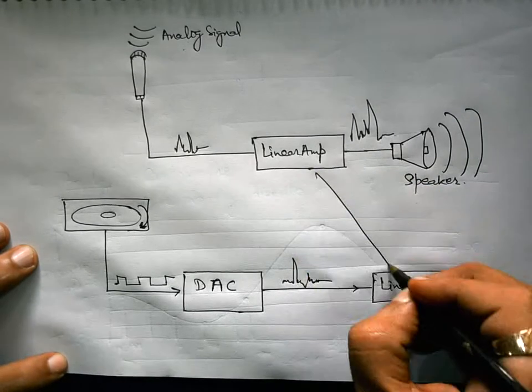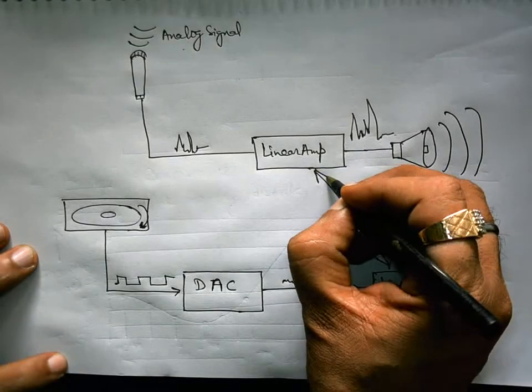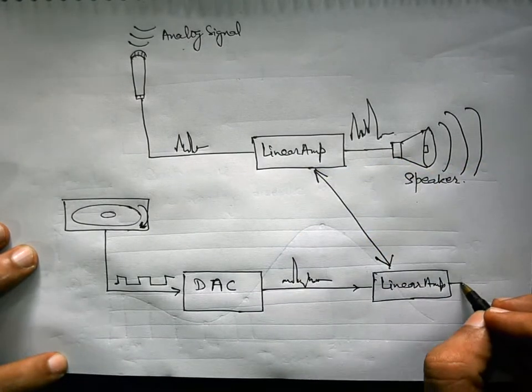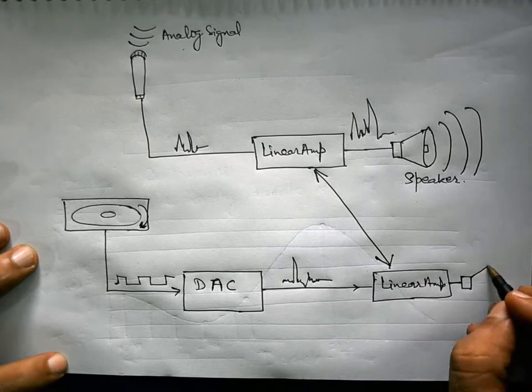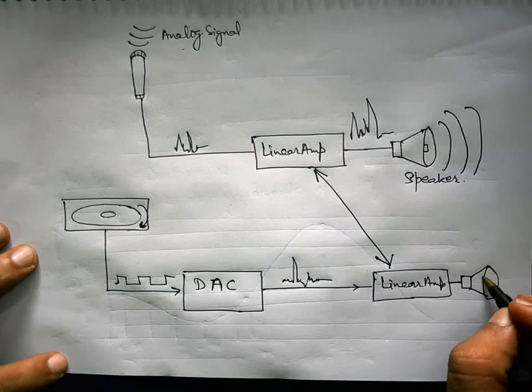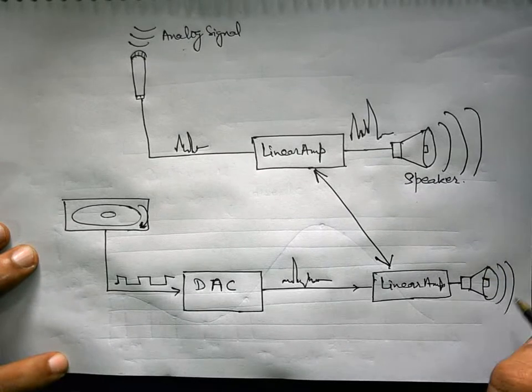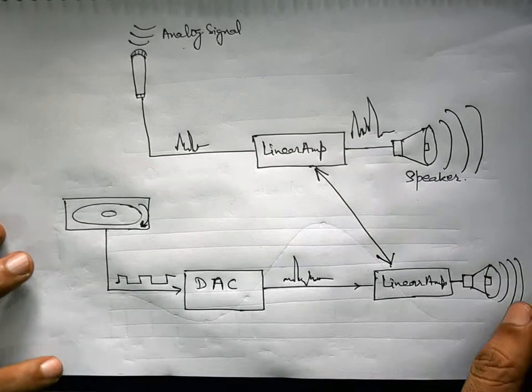Once again, we need the linear amplifier which was needed in the analog signal processor, and then finally it is fed to the loudspeaker.